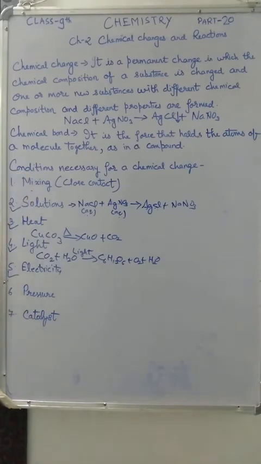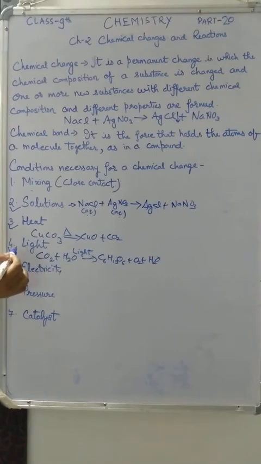Next one is your electricity. See, I am giving only one example. Some more examples are given in your book. Those examples also you have to study. Now the fifth condition is electricity. Certain chemical reactions, like the decomposition of certain compounds, occur only when electricity is passed through the substance. That type of reaction is called electrochemical reaction.